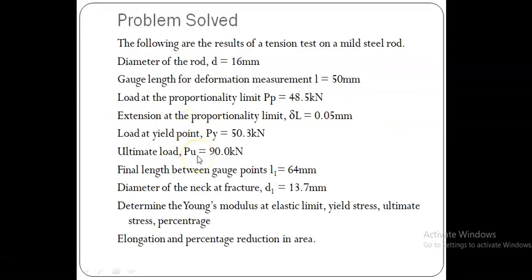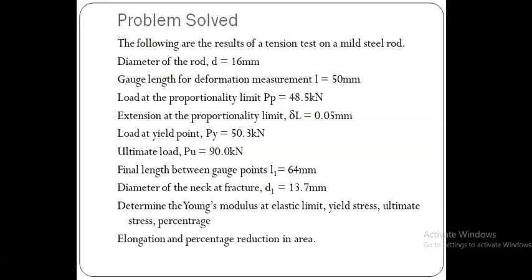Let us see a problem. The following are the results of a tension test on a mild steel rod. Diameter of the rod D is equal to 16 mm. Gauge length for deformation measurement L is equal to 50 mm. Load at the proportional limit, Pp, is equal to 48.5 kilonewton. Extension at the proportional limit, del L, is equal to 0.05 mm.